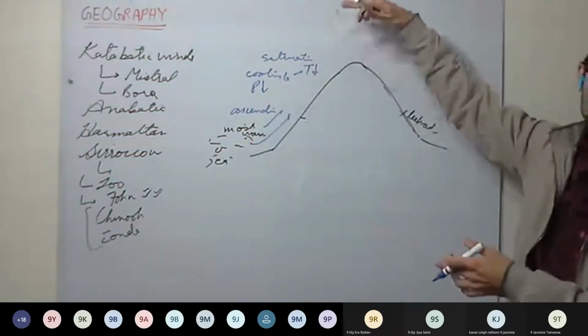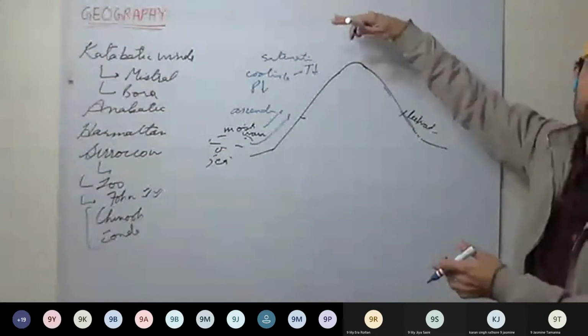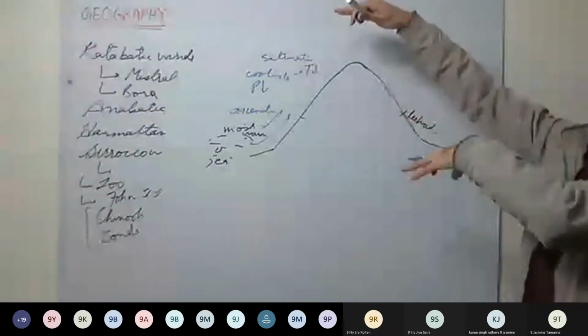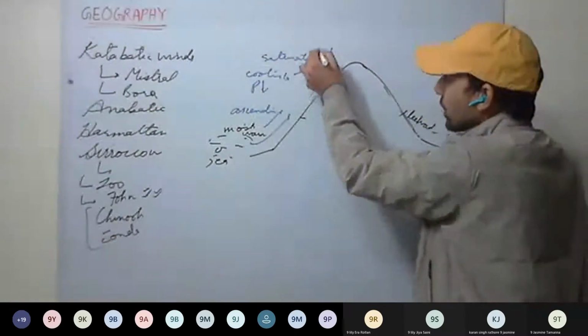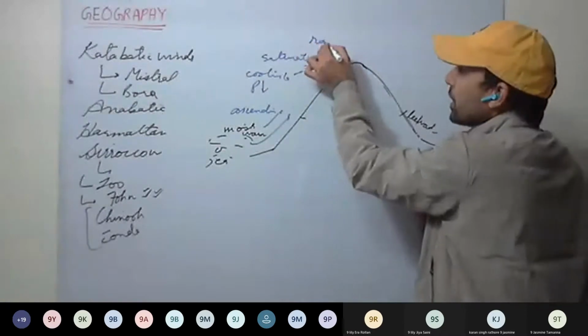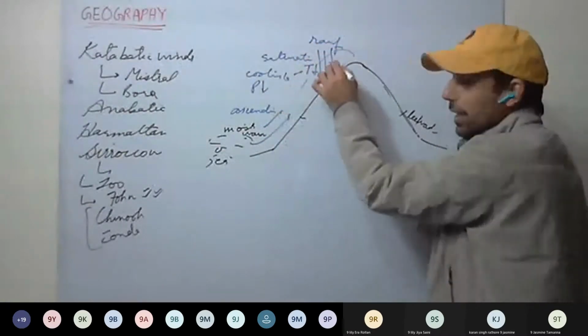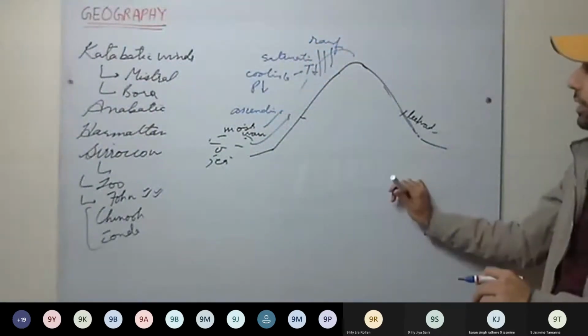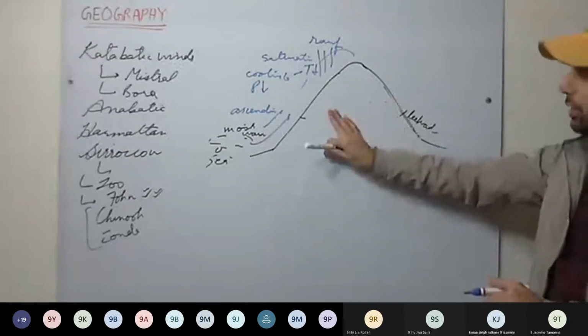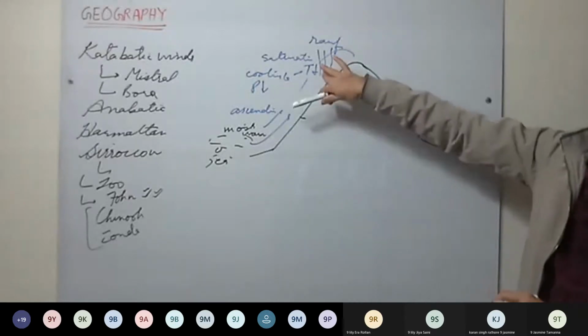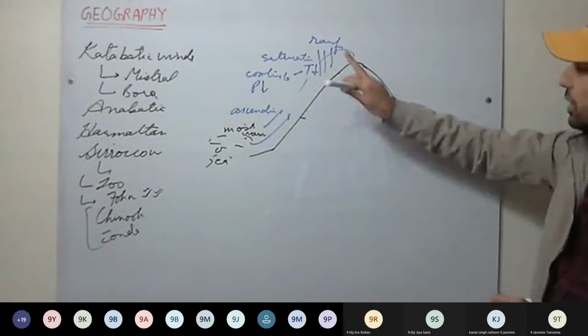The air is no more able to hold the moisture. So what will happen? It will shed the moisture in the form of snow or rain. So here rainfall will take place. On this side, rainfall takes place. Understood this one? This is called orographic rainfall because we have the mountain.